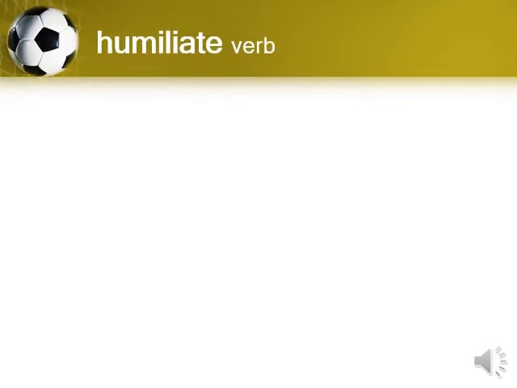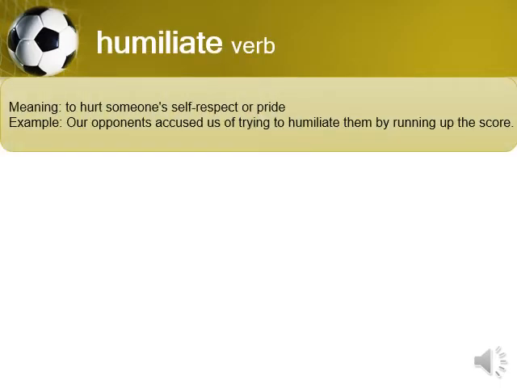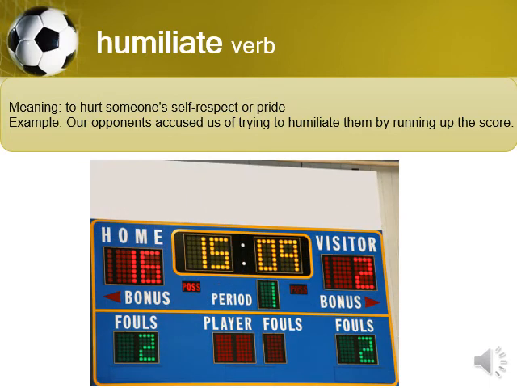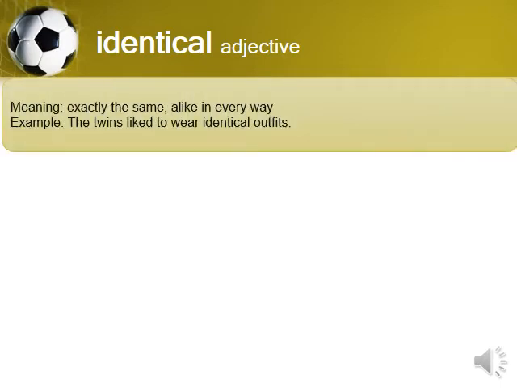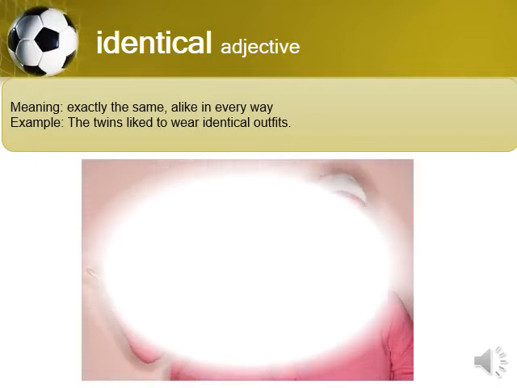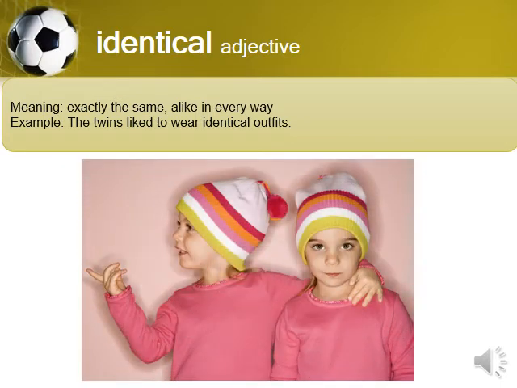Humiliate. Humiliate is a verb and it means to hurt someone's self-respect or pride. Our opponents accused us of trying to humiliate them by running up the score. Identical. Identical is an adjective and the meaning is exactly the same or alike in every way. The twins liked to wear identical outfits. Outfits means clothes.